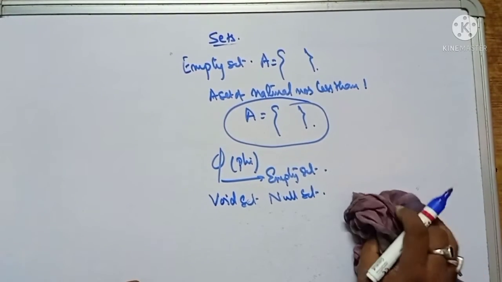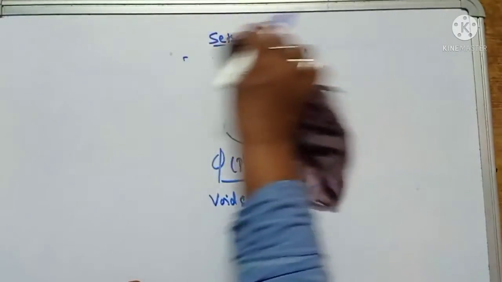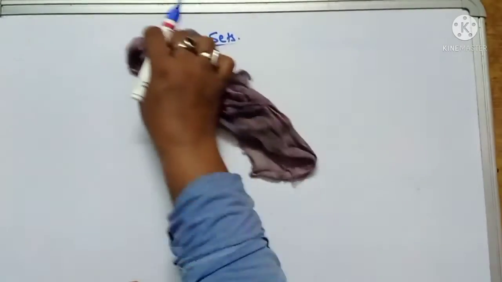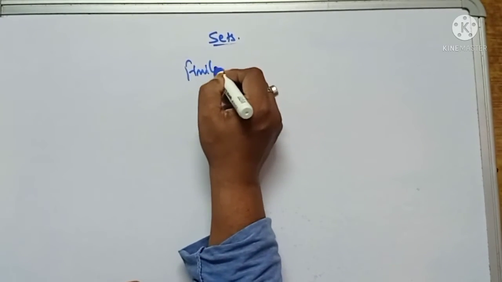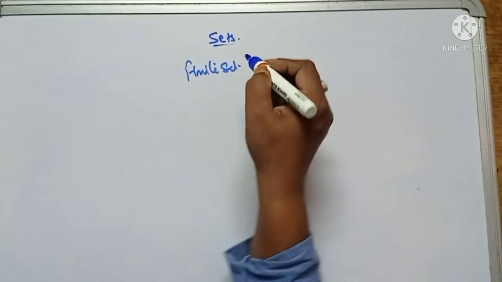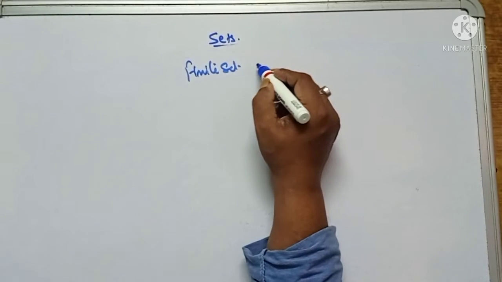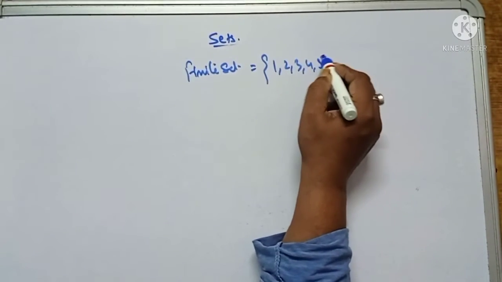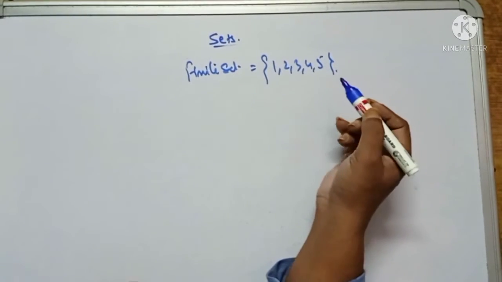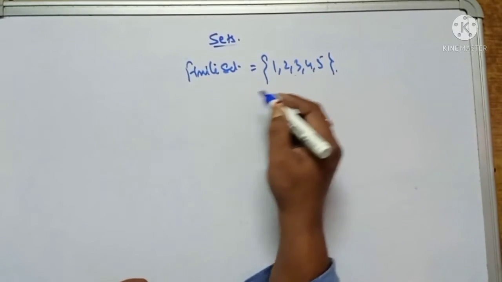Now the second is the finite set. In a finite set you know the starting and the end, that is 1, 2, 3, 4, 5. This is a finite set: natural numbers less than 6.